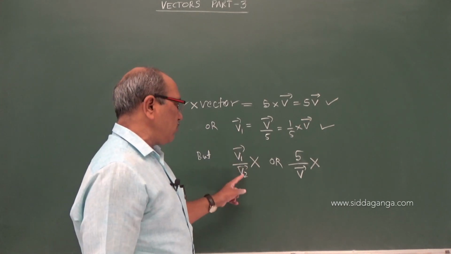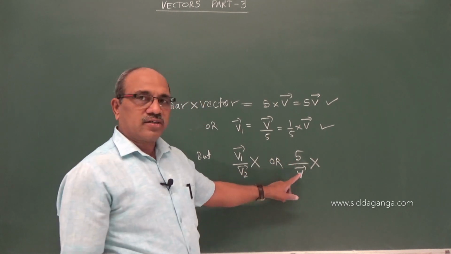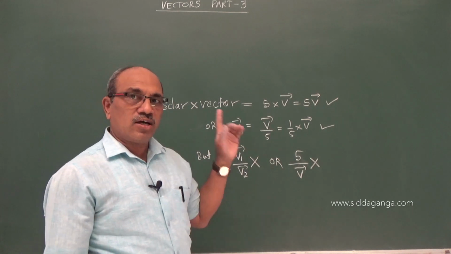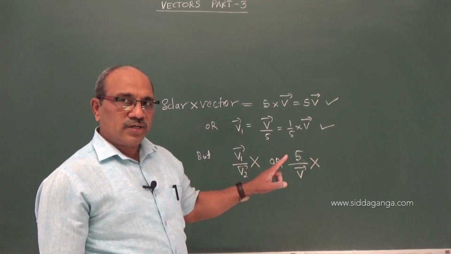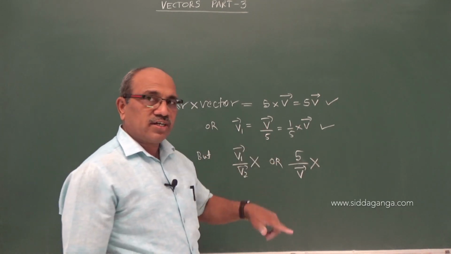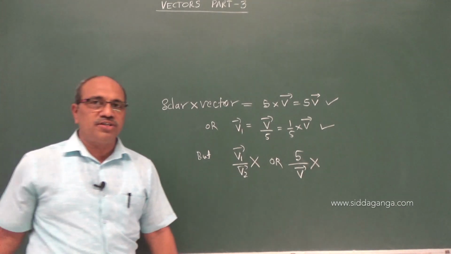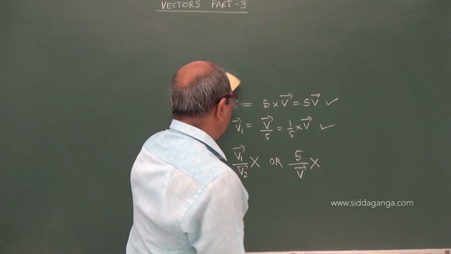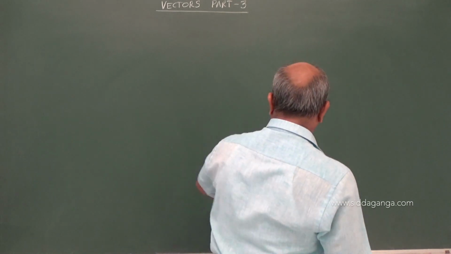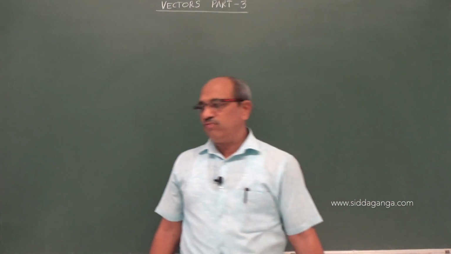We cannot divide one vector by another vector. We cannot divide a number with respect to a vector. So always a vector product exists: a scalar into a vector or a vector into a vector can be done. But vector division by a vector or a number by a vector is not possible. We cannot consider it at all; in vector algebra, it is not a mathematical simplification. With this cleared, now I am coming to the concept of vector addition.